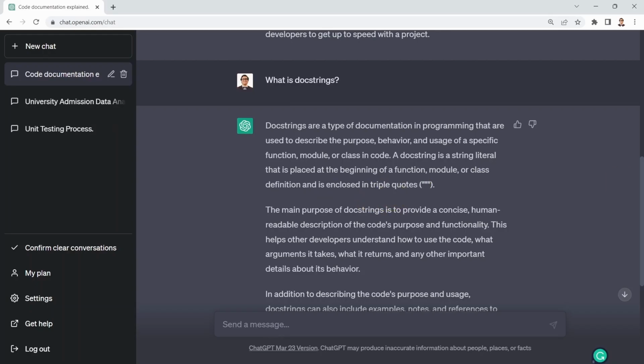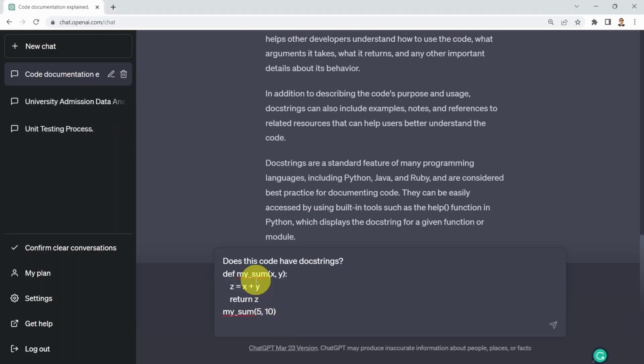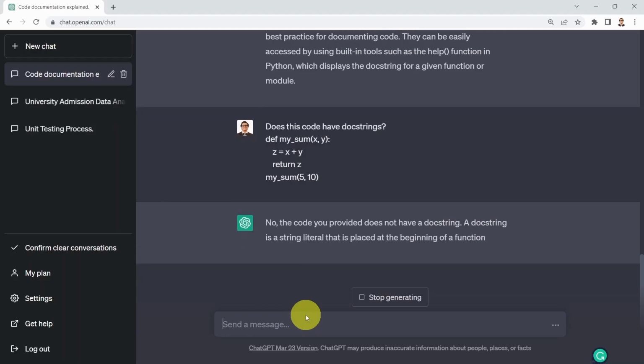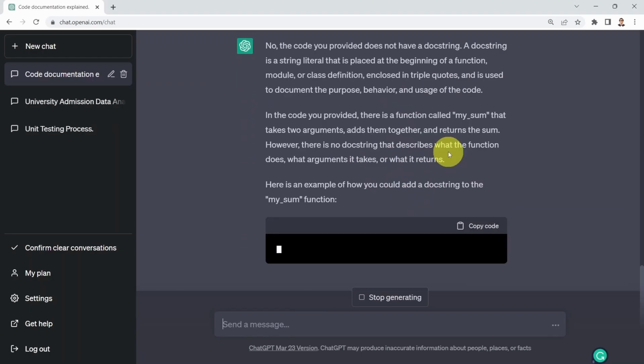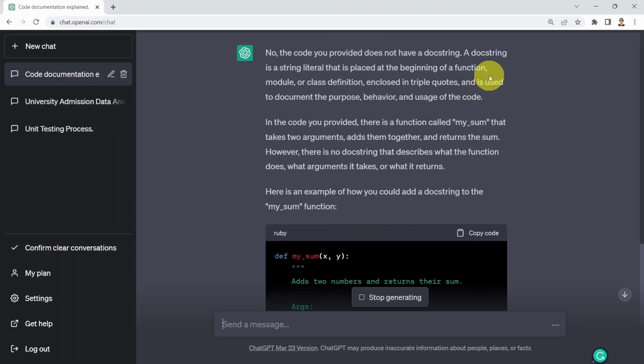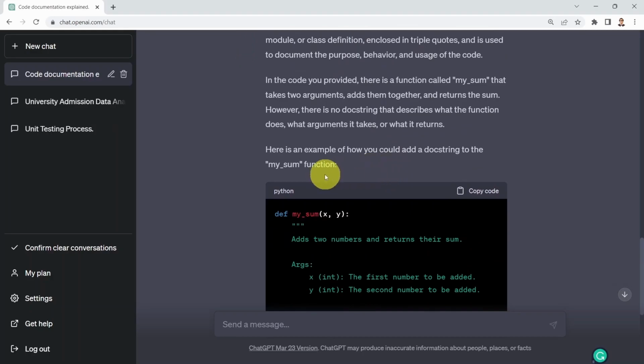Okay, so what I'm gonna do next, I'm going to copy my simple function here, and then I'm going to ask ChatGPT, does this code have docstrings? And obviously the answer is pretty straightforward, no. The code you provided does not have docstrings. And it's going to explain to you, basically a docstring is a string literal that is placed at the beginning of a function and so on. And it's telling you, well, here is an example of how you could add a docstring to the mySum function.